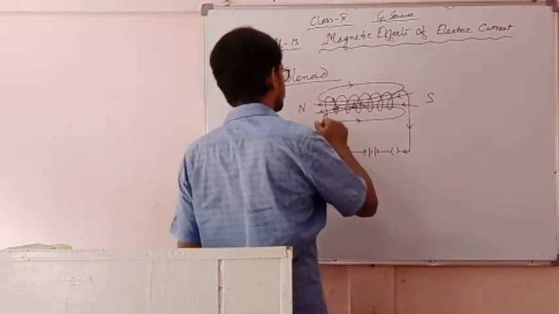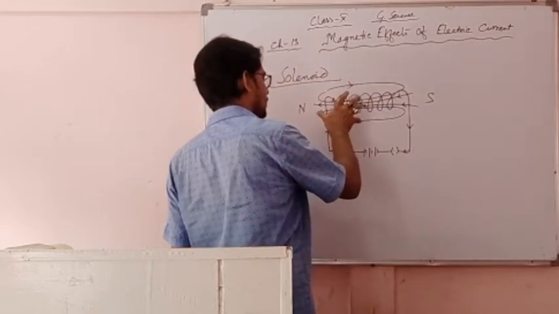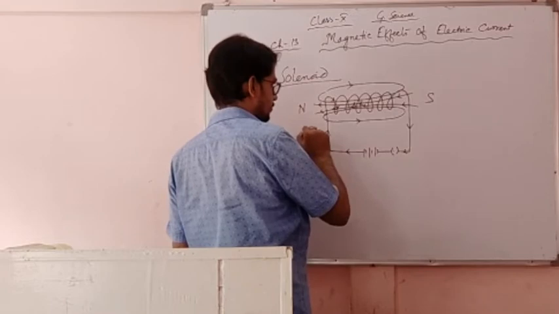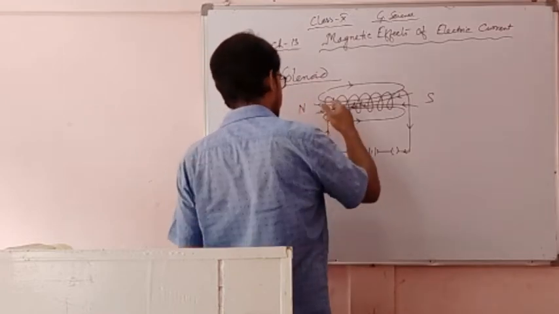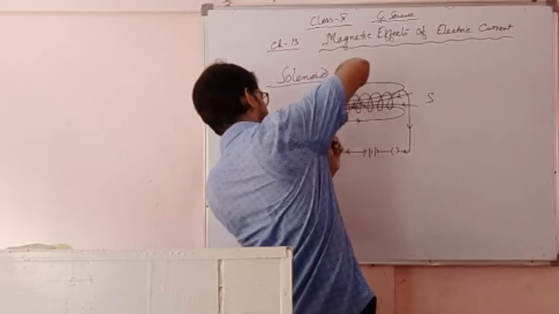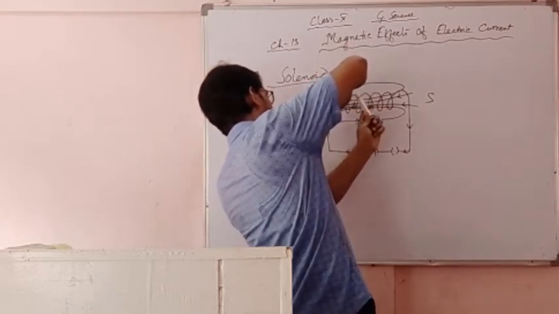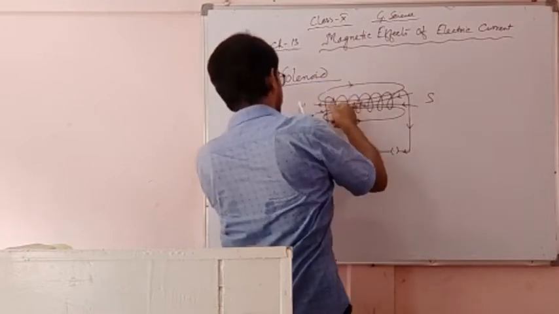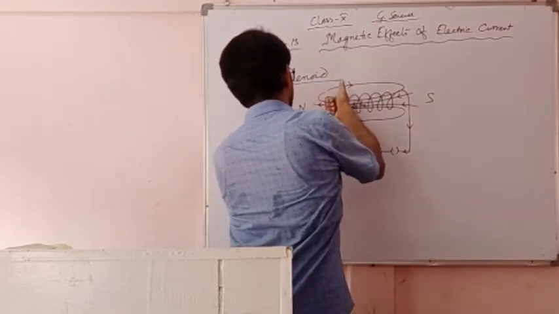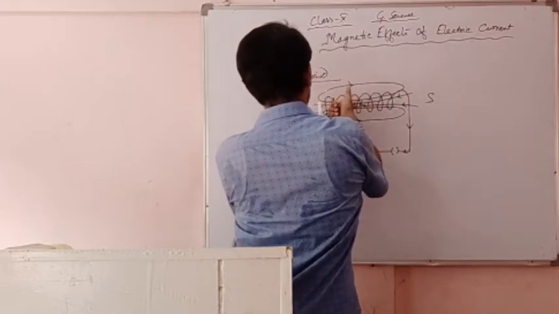Now, by catching every circular loop, if we try to understand the direction of magnetic lines of force, then we can understand it easily. By catching like this, we can see that outside of this one it is north to south, and inside again it comes south to north. Here also the same: outside from north to south, and inside south to north.